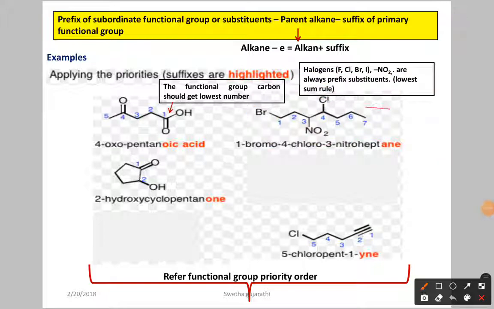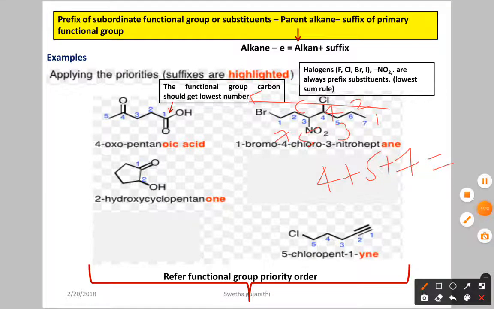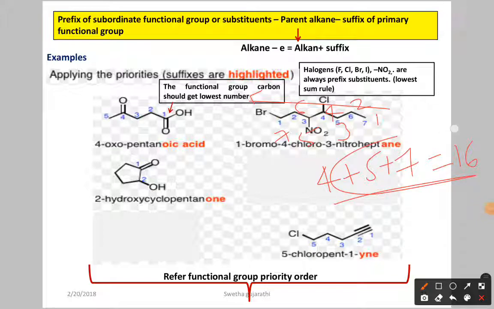now if you start from right to left, what happens here? This is the first carbon, second, third, fourth, fifth, sixth, seventh. Now at the fourth carbon we have a substituent, at the fifth carbon we have a substituent, and at the seventh carbon we have a substituent. Now what is the total? 16. So it is more. The sum of the substituent numbers should be less, so you have to give the numbering from this direction, from left to right.